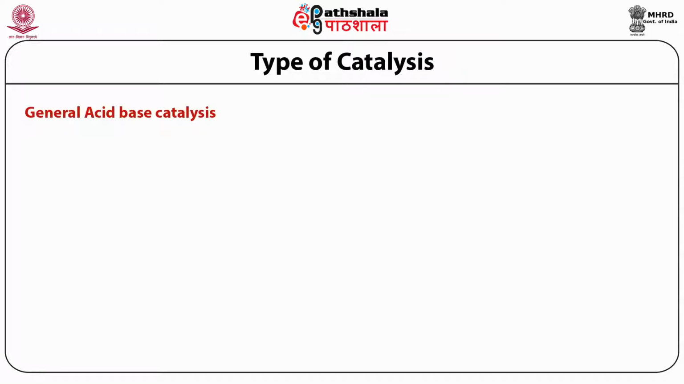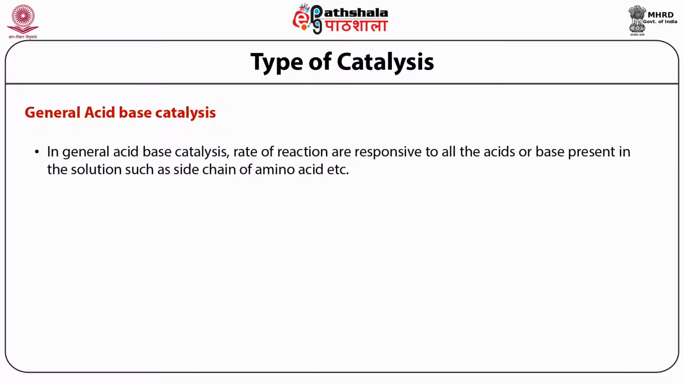General acid base catalysis is the second type of acid base catalysis, where the rate of reaction is responsive to all the acids and bases present in the solution. When we say solution, we are talking about active site side chains, water, or any other component present in the active site. That's why it is called general, because everything is involved.